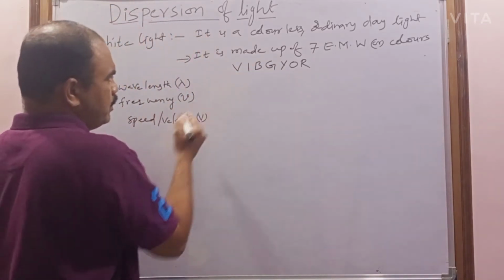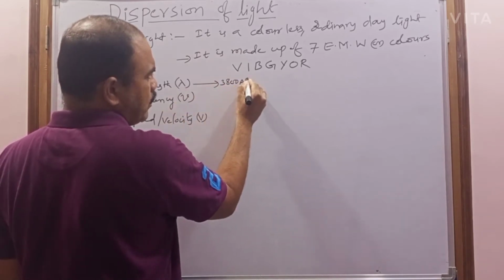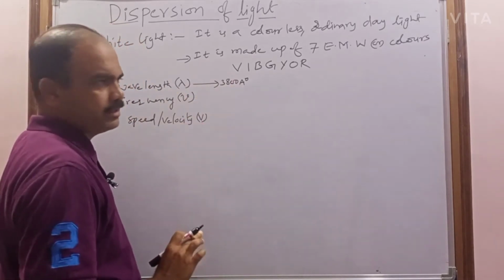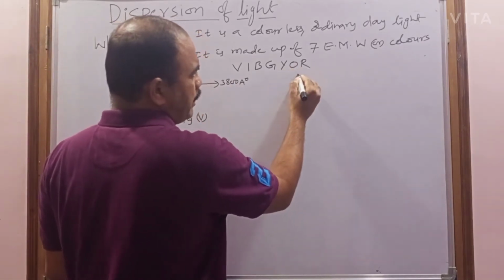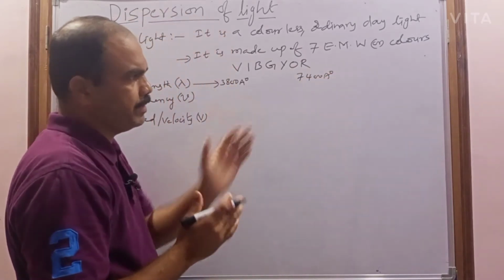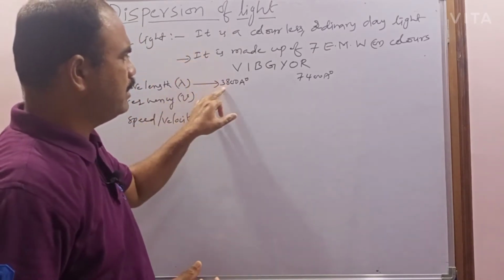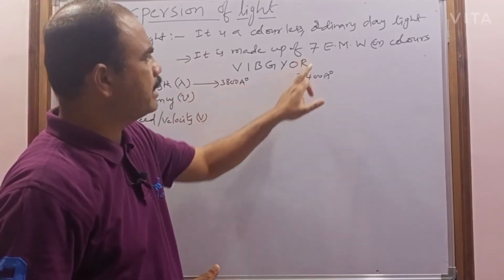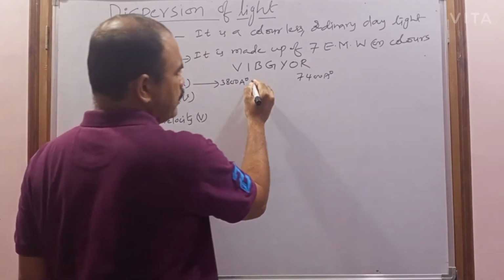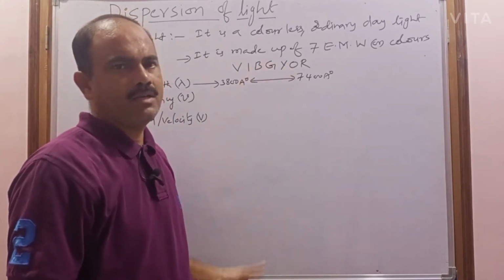For example, the violet color wavelength is 3800 angstrom and the red color wavelength is 7400 angstrom. They are not perfect values, they are approximate values. So violet has the wavelength 3800 angstrom and red has 7400 angstrom, and the remaining colors have their wavelengths between these two values.